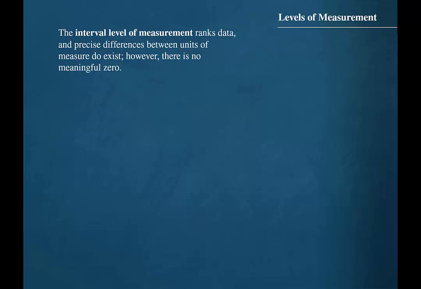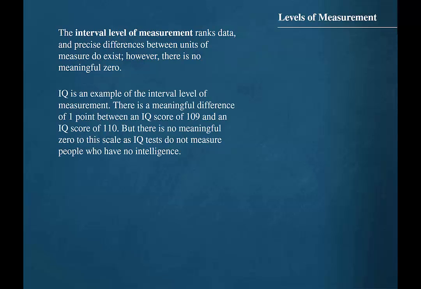The interval level of measurement ranks data, and precise differences between units of measure do exist. However, there is no meaningful zero. IQ is an example of the interval level of measurement. There is a meaningful difference of 1 point between an IQ score of 109 and an IQ score of 110. But there is no meaningful zero to this scale, as IQ tests do not measure people who have no intelligence.